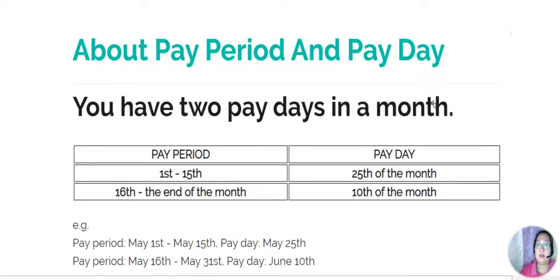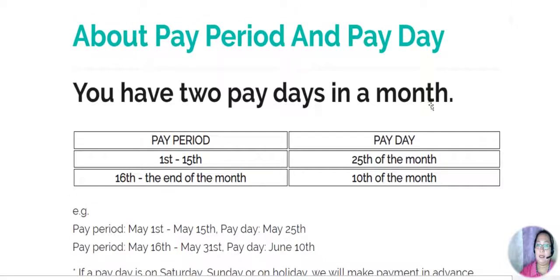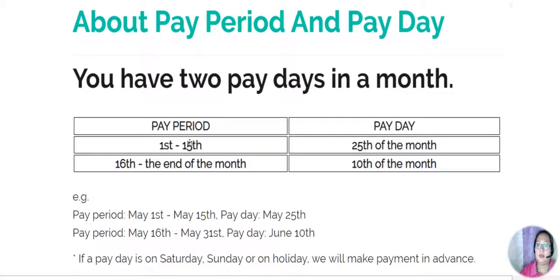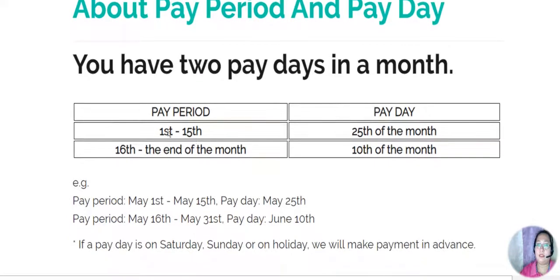So let's talk about pay period and payday. They have two paydays in a month. The period is your earnings from the 1st to the 15th, and the payday of that one is the 25th of the month. And your earnings from the 16th until the end of the month, you can have on the 10th of the next month.